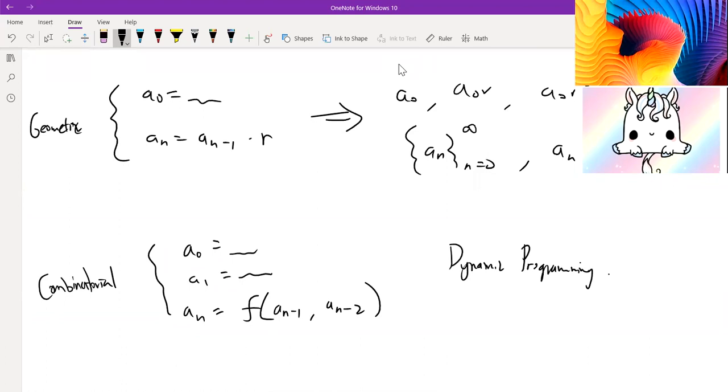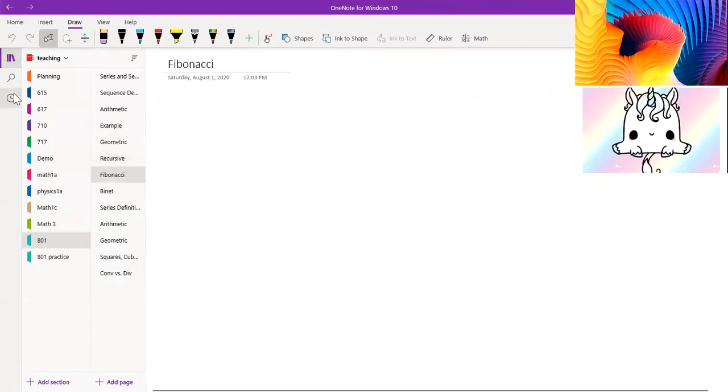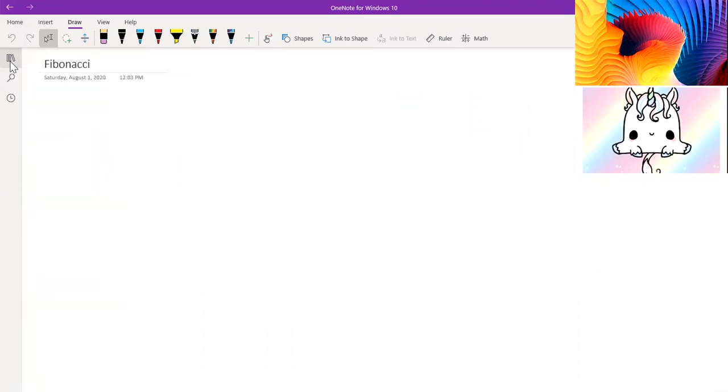So sometimes when you use them, you use inefficient ways to compute these, and dynamic programming is a technique we use to simplify that. So we have some time. I'll quickly talk about probably the most famous sequence in history, and that would be the Fibonacci sequence. Even if you don't study math, you've probably heard of the Fibonacci sequence.